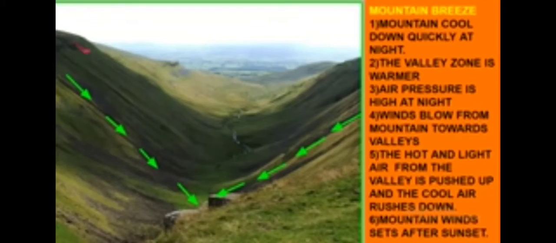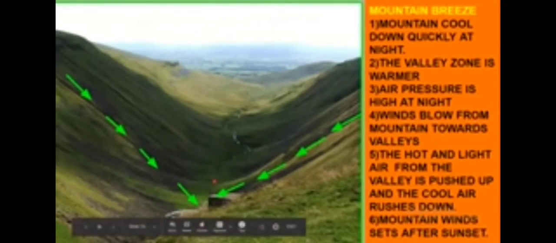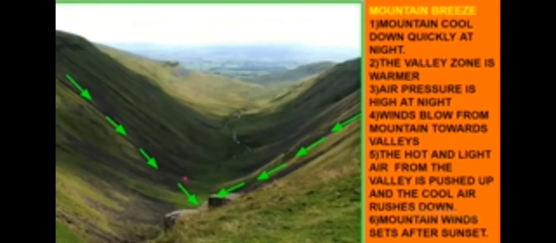From the high pressure area towards the low pressure area. You can see the arrows over here. That means the winds will blow from the mountain tops towards the valley zone at night.